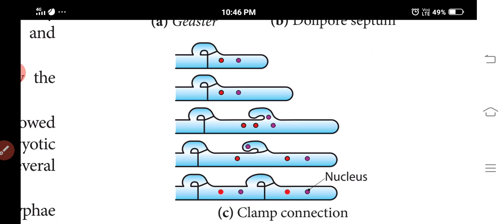The two nuclei now undergo conjugate divisions in such a way that the spindle lies parallel to the long axis of the cell. So what is a clamp connection? A lateral pouch-like outgrowth which projects downward like a hook, similar to the parent cell. Understand?